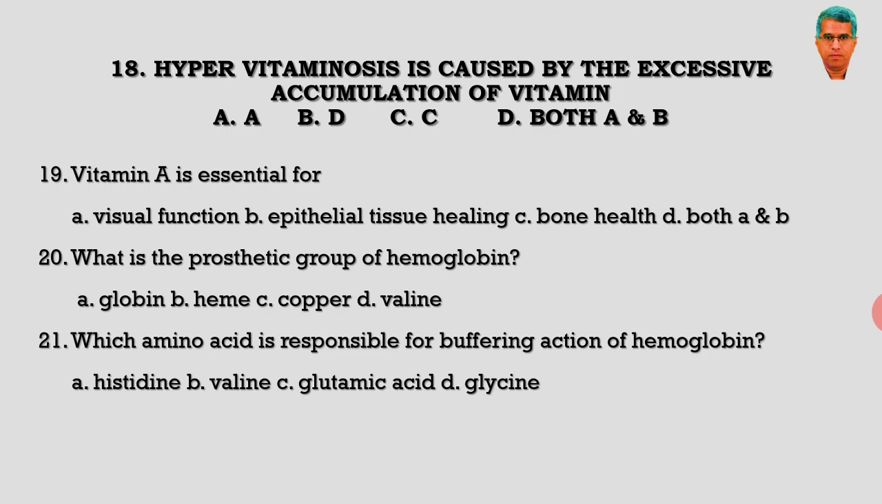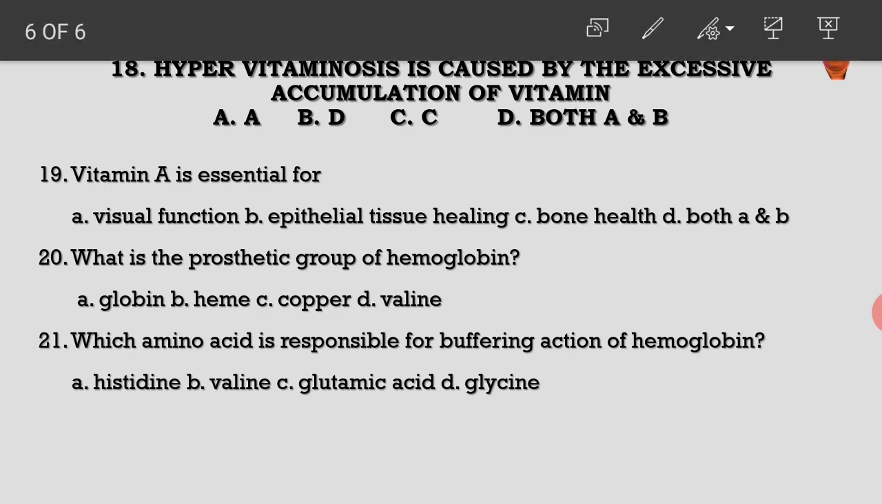Hypervitaminosis is caused by the excessive accumulation of vitamins. Normally hypervitaminosis is reported only in case of fat soluble vitamins. So here in this given list, only A and D are the fat soluble vitamins. So hypervitaminosis is reported in case of A and D vitamins, hence both A and B are the answers.